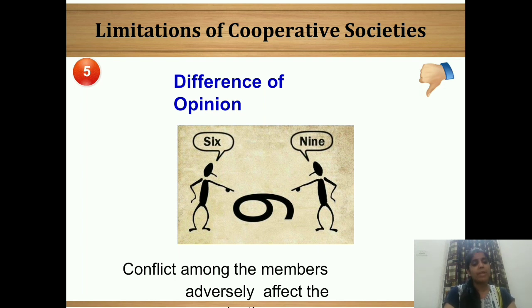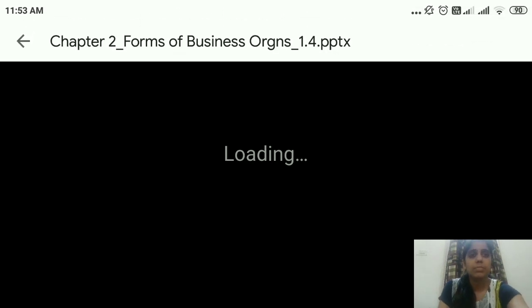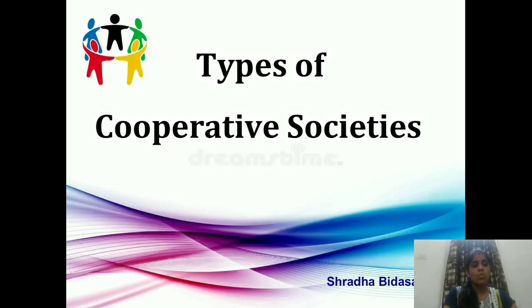Now these were in short your 5 demerits. Please note all of them in your copies. Now we move to the topic types of the cooperative society. So see, what are the different types of cooperative societies we have.